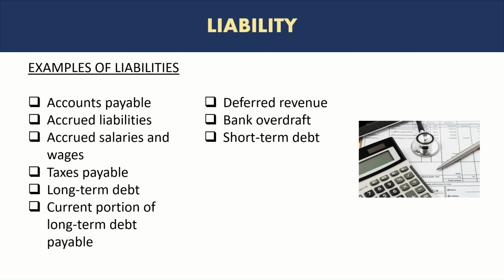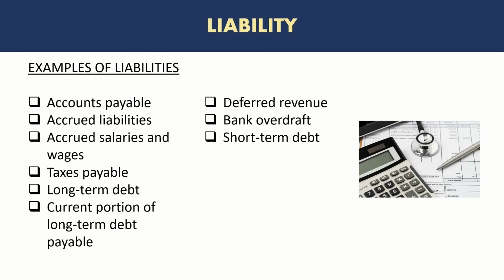Similarly, any taxes payable to authorities are a liability. Long-term debt, long-term loans that the company has, any current portion of the long-term debt. So you know how if the company acquires a loan, there is a payment schedule. So it could be that every month the company has to pay off some amount, every quarter. That portion becomes current. Usually the amount of debt that has to be paid within the next 12 months is considered as current. So that is also a liability. Then we have deferred revenue. This is the amount received from customers in advance, but the service that the company needs to provide has not been provided yet.